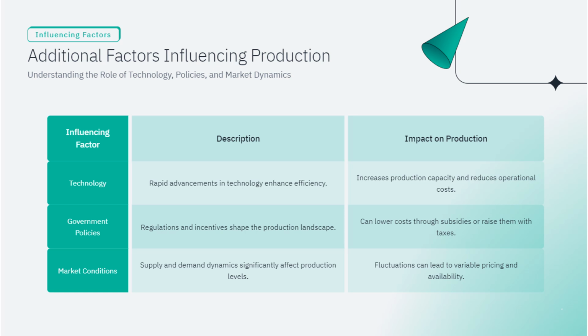Conversely, if there is an oversupply and not enough buyers, prices drop, and production slows down. It's a dynamic dance between supply and demand that keeps the market in motion. These factors, technology, government policies, and market conditions, are like the gears in a machine, each playing a crucial role in driving production forward. Understanding them helps businesses navigate the complexities of the production landscape and make informed decisions.